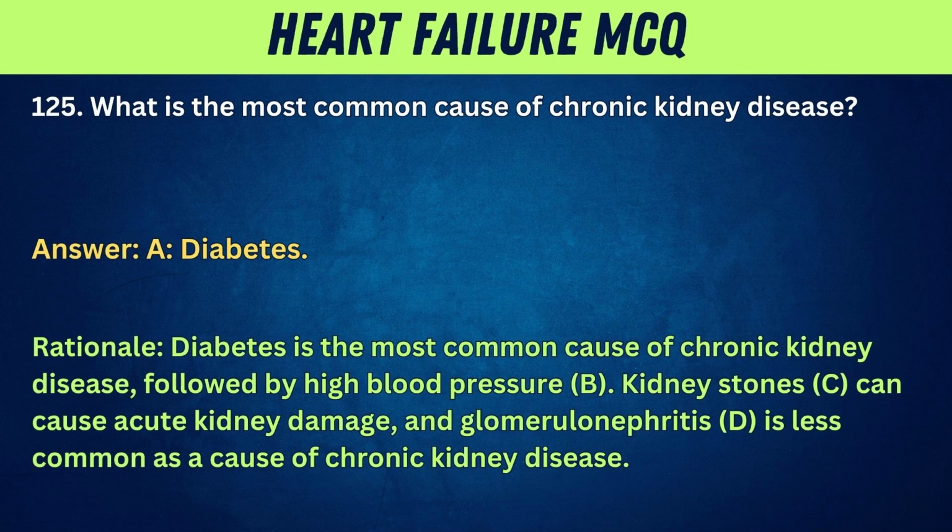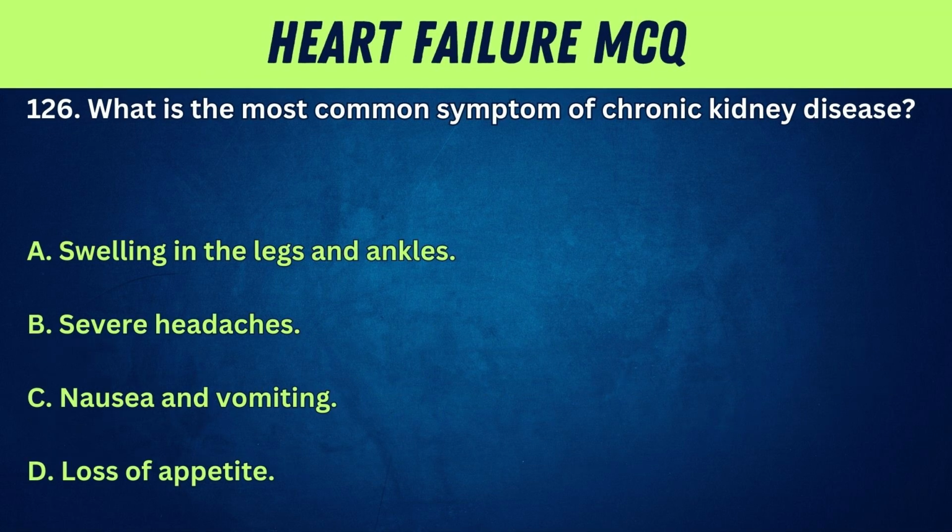Answer: A. Diabetes. Rationale: diabetes is the most common cause of chronic kidney disease, followed by high blood pressure, B. Kidney stones, C, can cause acute kidney damage, and glomerulonephritis, D, is less common as a cause of chronic kidney disease. 126.